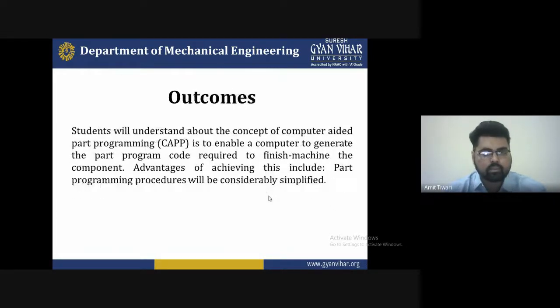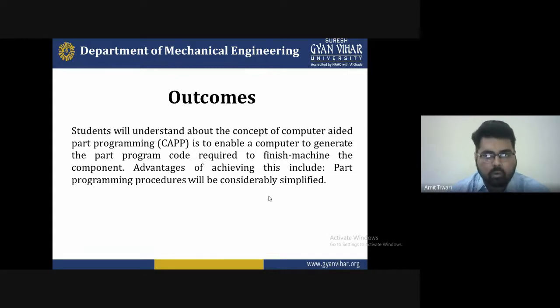The outcome: a student will understand the concept of computer-aided part programming. Computer-aided part programming enables a computer to generate the part program code required to finish machine the components, and an advantage of achieving this is that the part programming procedure will be simplified.